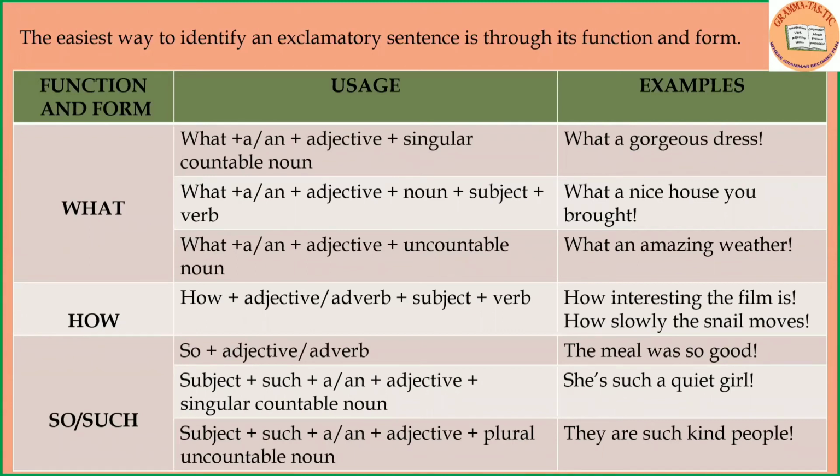The second one is when the sentence starts with how. How interesting the film is. How slowly the snail moves. The last is when the sentence starts with so and such, or the sentence has words like so and such. She is such a quiet girl. They are such kind people.